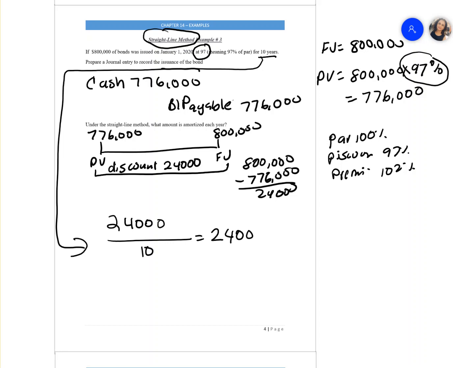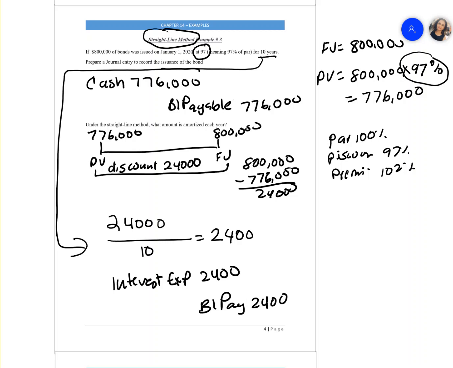And if I were to record an entry, how would I record it? I'm not making an interest payment or anything. I'm just recording an amortization for the discount. So your debit will be your interest expense of 2,400. The credit will be your bonds payable of 2,400.